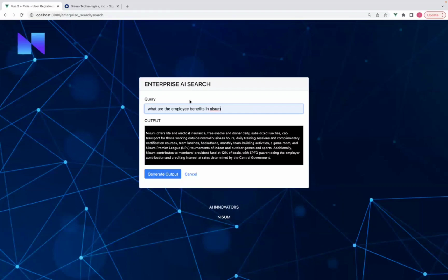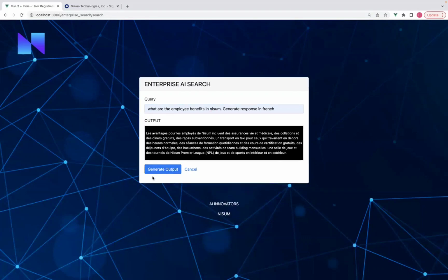Okay, that worked. Now the fun part is that we can get the response in any language that we want. So we just need to specify this. So we got the response in French. The ones who are familiar with French can go through it. So that's it for the demo.